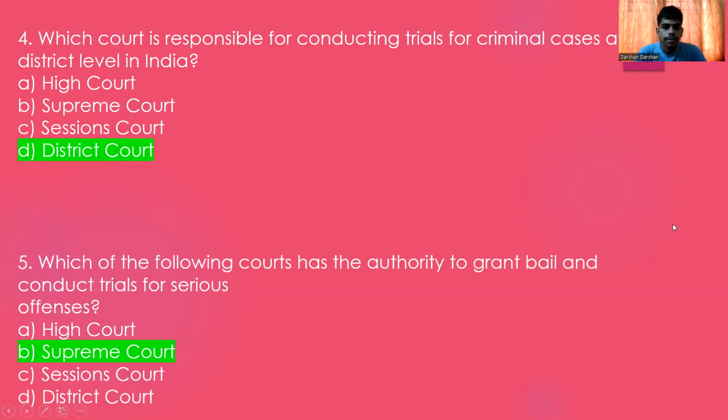Next question: which court is responsible for conducting trials for criminal cases at the district level in India? A. High Court. B. Supreme Court. C. Sessions Court. D. District Court. The correct answer is D, District Court. Okay, the next question: which of the following courts has the authority to grant bail and conduct trials for serious offences? A. High Court. B. Supreme Court. C. Session Court. D. District Court. The correct answer is option B, the Supreme Court.